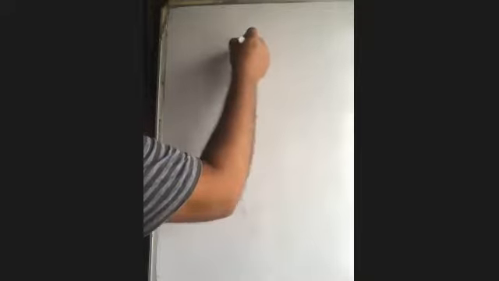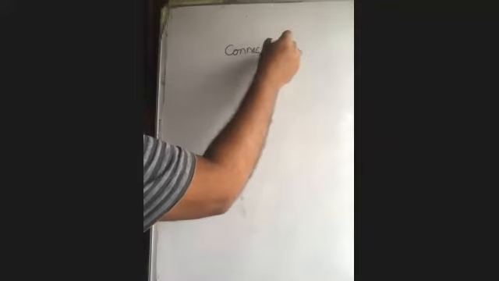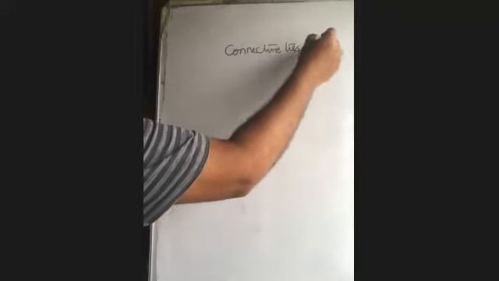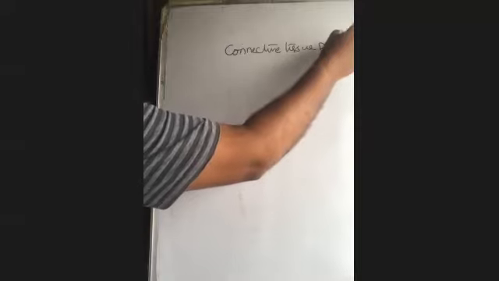Okay, then today we'll go with connective tissue. We ended the chart yesterday: connective tissue proper, supporting tissue, and fluid connective tissue.